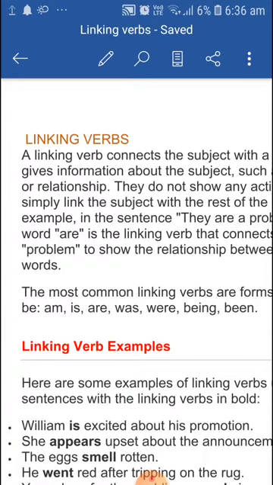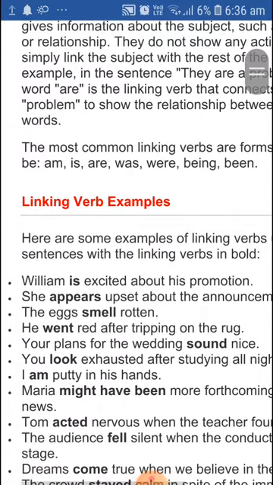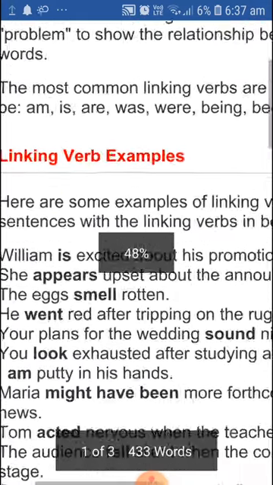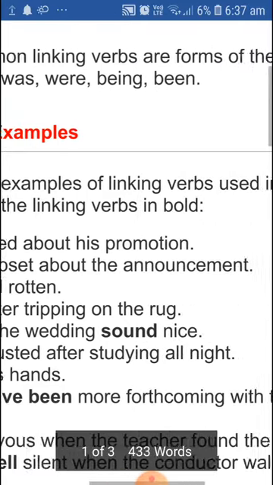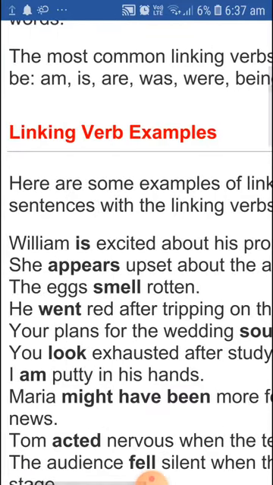Now let us see these examples in the form of sentences. Let us see the first sentence. Here the linking verbs are given in bold letters so that you understand the concept well. William is excited about his promotion. So here you can see is given in bold letters. So is is the linking verb. She appears upset about the announcement. So here appears is the linking verb.